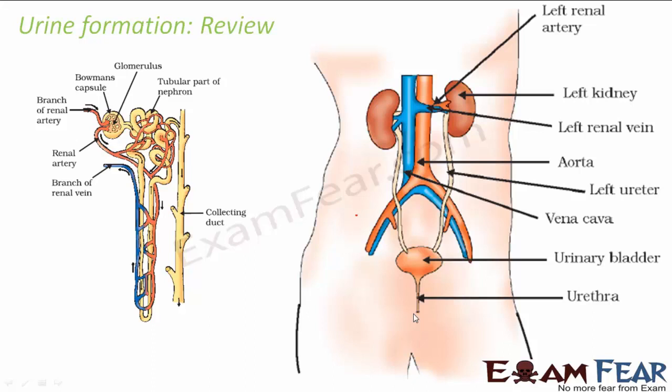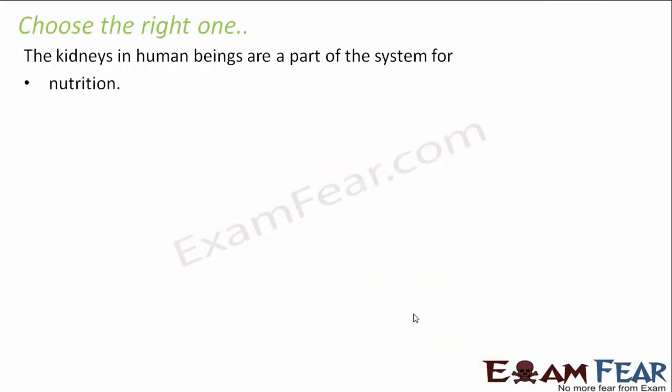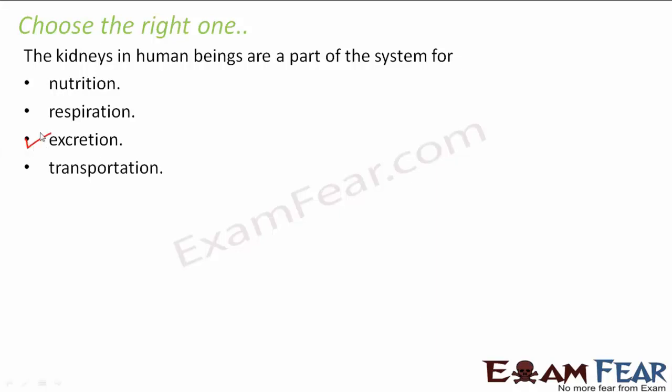With this, I think we have reached towards the end of this lesson as well. So let us quickly look at a question. The kidneys in human beings are a part of the system for nutrition, respiration, excretion, or transportation. Needless to say, the answer has to be excretion.